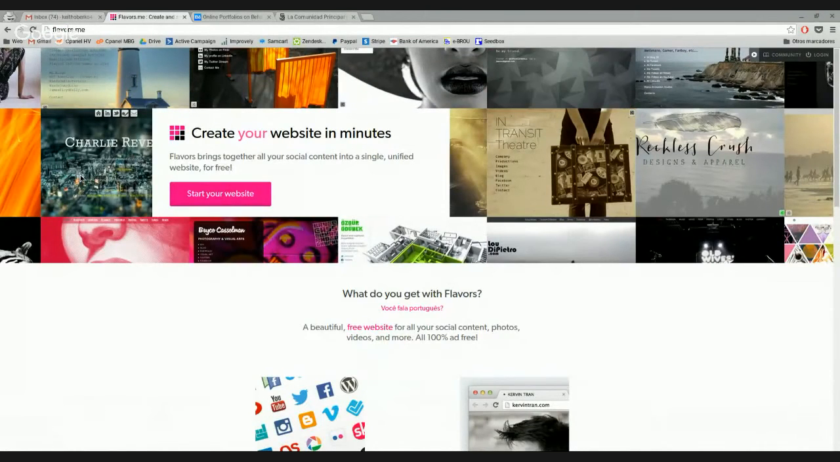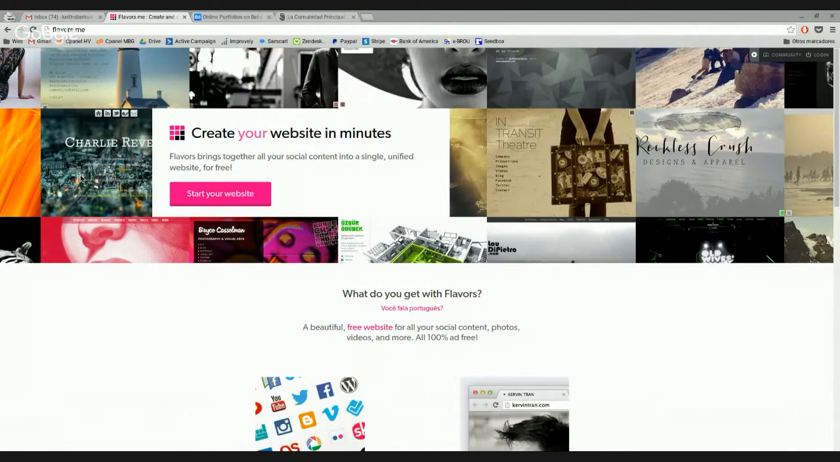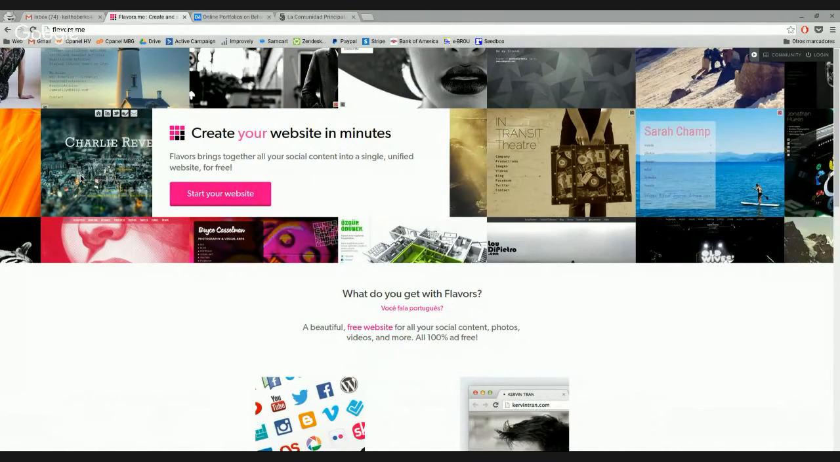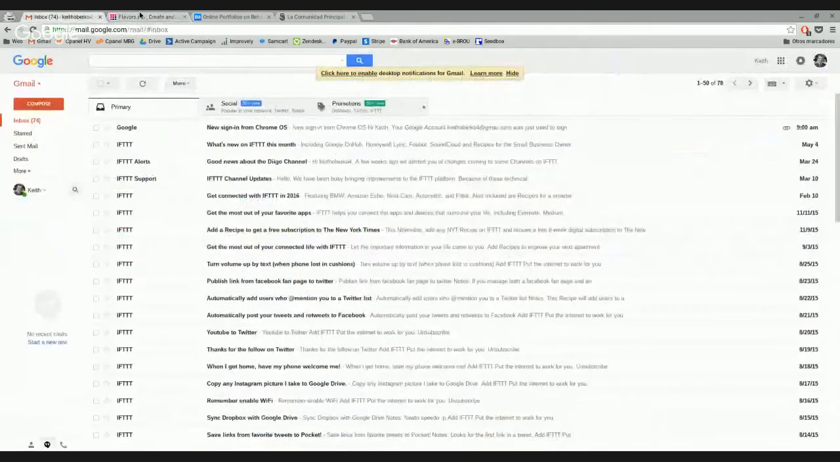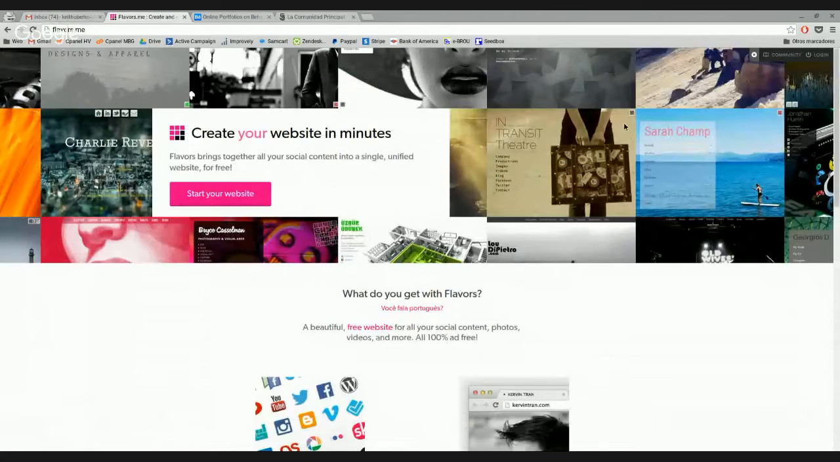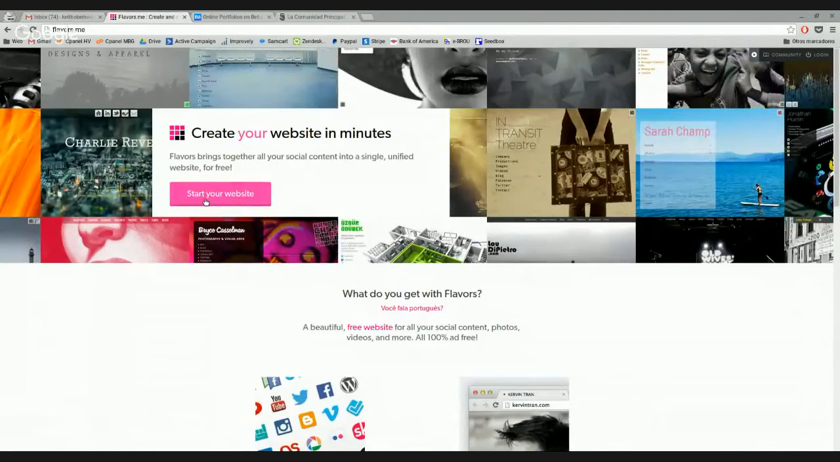Okay, so let's start with flavors.me, and this applies for personas and for brands. If you're making a branded network, you may want to do this for your brand. If you're making this for a tier network, or if you're doing this for an affiliate website, whatever, you can do this for a persona. I'm going to try and do this with a persona. So here, on flavors.me, I'm going to click on Start Your Website.